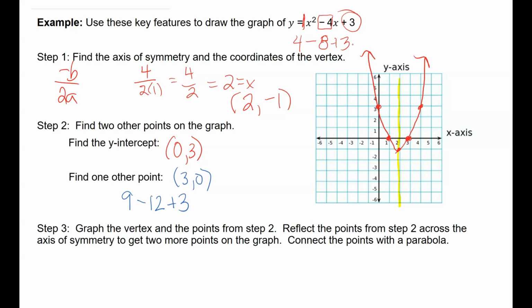So then we stop and think about it. We've got a minimum point. We touch the x-axis in 2 places. We've got a y-intercept. All right, so we've identified a few things about our quadratic equation. Okay, so the next problem.